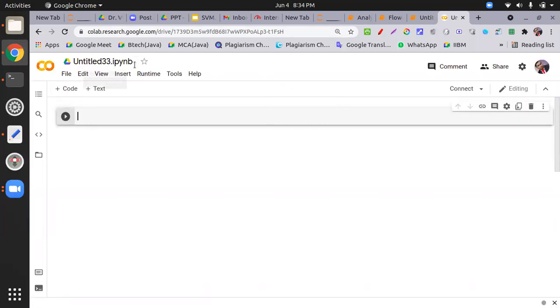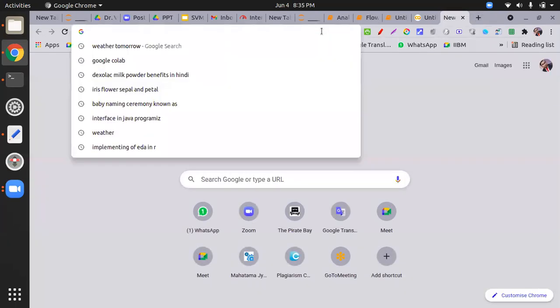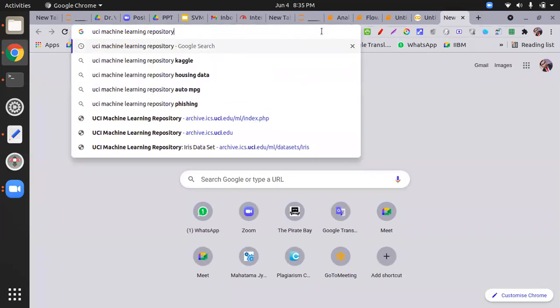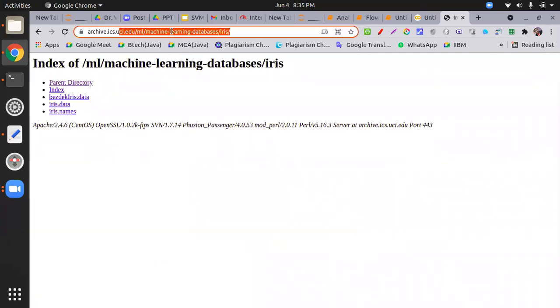I just import the one library. If sometimes you have a problem reading the data from disk, you can go directly to the URL data folder and copy this URL.